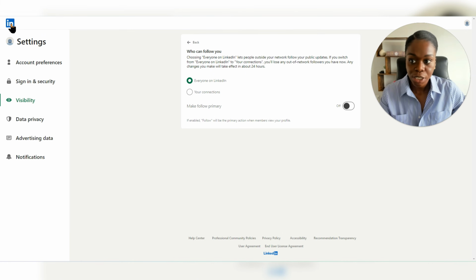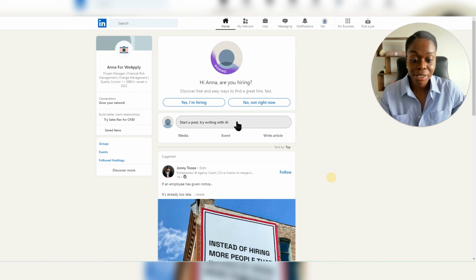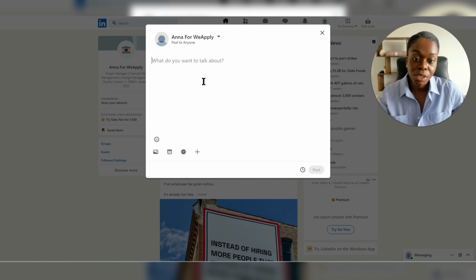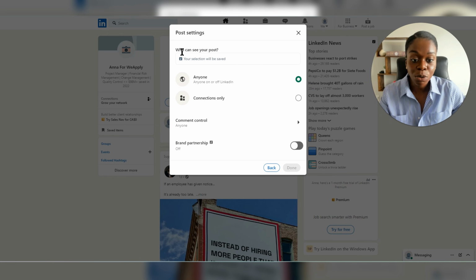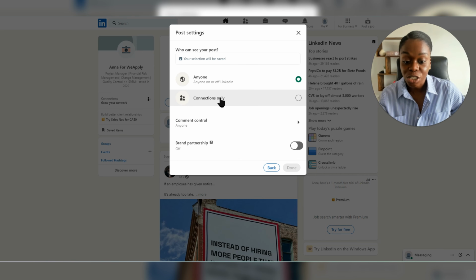The second option is when you're on your LinkedIn profile, let's say you are on your feed, you're about to create a post right here. You can decide who sees the post. If you look at the top here where the name is, you can see that you have the option to choose who can see your post. Anyone on LinkedIn, anyone off of LinkedIn, or your connections only.